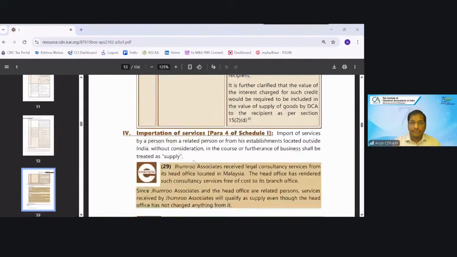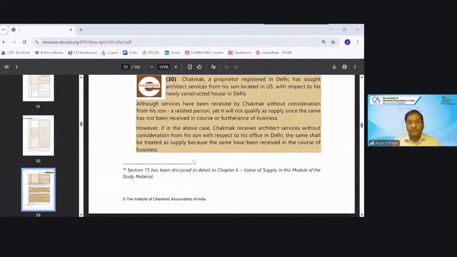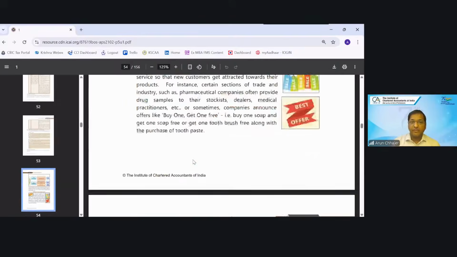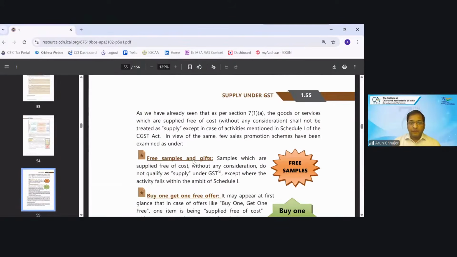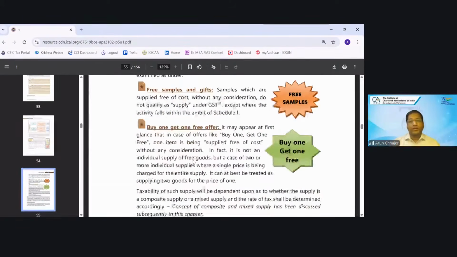Okay. Now, import of service, I have discussed some part with you. Circular 92, very important circular. Again, I can say free sample and gift. Samples which are supplied free of cost without any consideration, will they qualify or not? Answer is no, they do not qualify. Why do they not qualify?